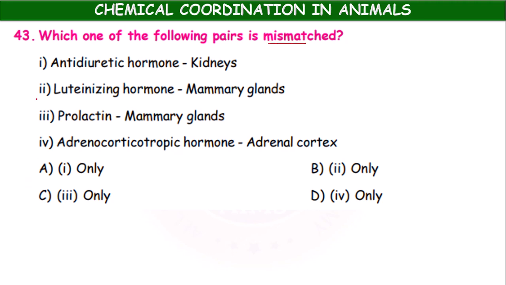So luteinizing hormone, mammary glands is wrong. Remaining okay, antidiuretic hormone, that is vasopressin, acts on kidneys. Then prolactin, mammary glands, okay. Adrenocorticotropin acts on adrenal cortex, stimulates. Okay, this is wrong. So only 2.